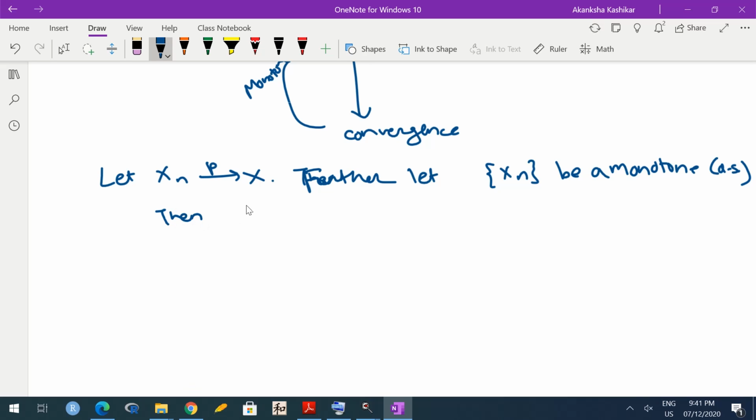Then Xn converges to X almost surely also. So the reverse implication in general is not true. However, if you have a monotone sequence, then convergence in probability can imply almost sure convergence. Is it okay? So these are some of the interesting properties of almost sure convergence. We'll stop here. Thank you.